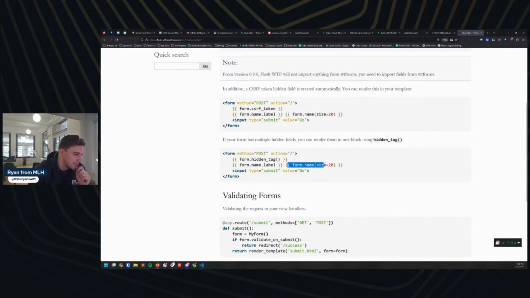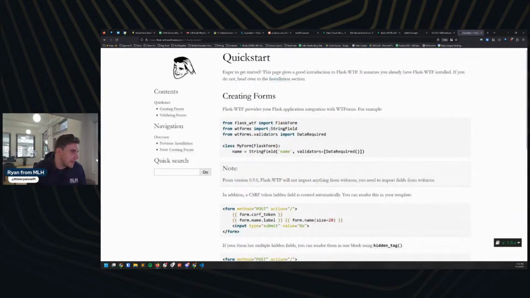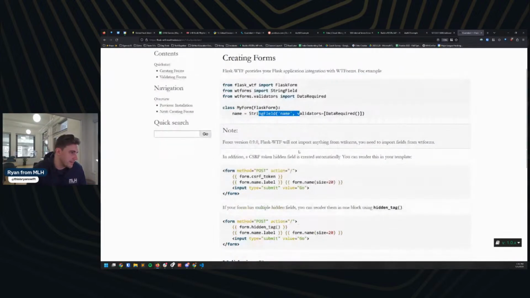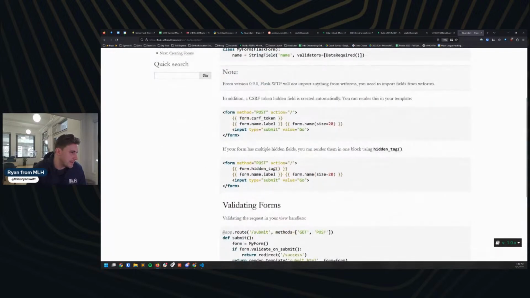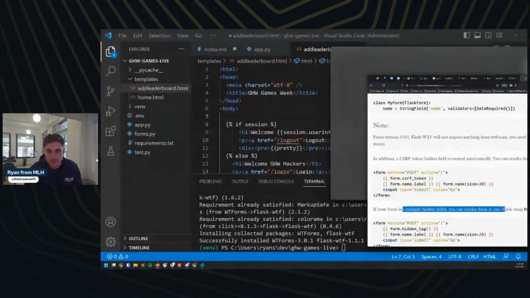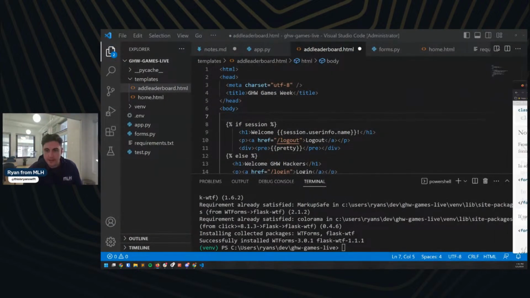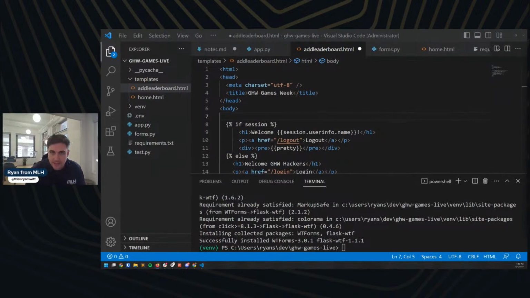They're importing some stuff here. Okay, name label, and that is this here. This hidden tag is if your form has multiple hidden fields, you can render them in. Okay, got it. We don't have any hidden tags on ours, so we should be able to use this pretty directly. Again, I'm going to pull this off screen so I can reference it while I'm right in here.